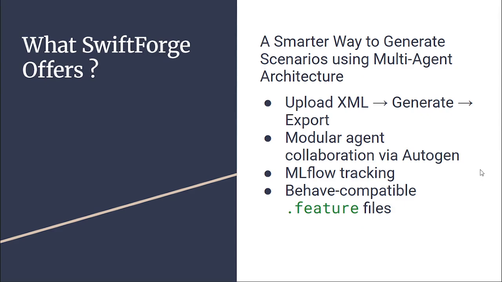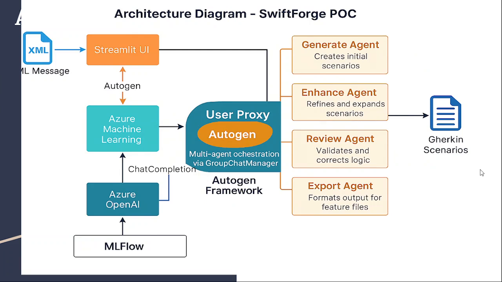SwiftForge offers a streamlined experience. You upload an XML, select the message type, and the system generates and exports Gherkin scenarios. Behind the scenes, a team of modular agents, orchestrated by Autogen, which is a multi agent architecture platform provided by Microsoft, generate, enhance, review, and export scenarios. Every run is tracked in MLflow and the output is compatible with Behave, making it easy to integrate into existing pipelines. So here we have the architecture diagram for this.